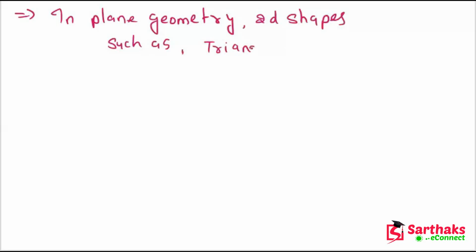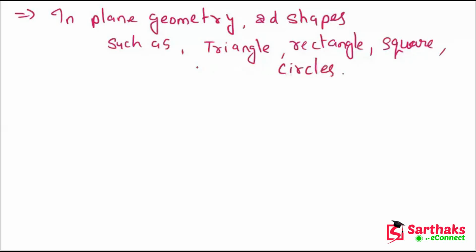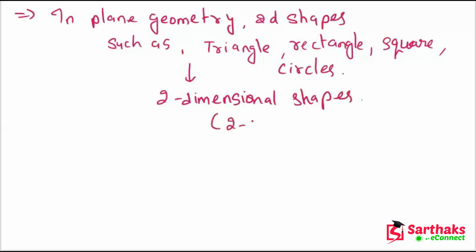Such as triangle, rectangle, squares, and circles. These shapes are called two-dimensional shapes or 2D shapes. I hope you understand these things.